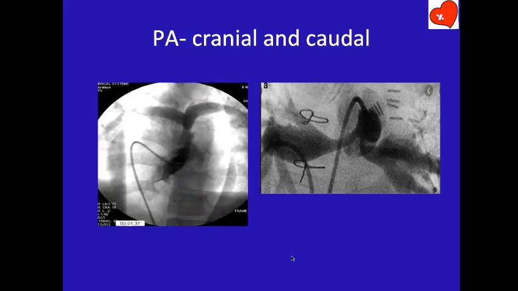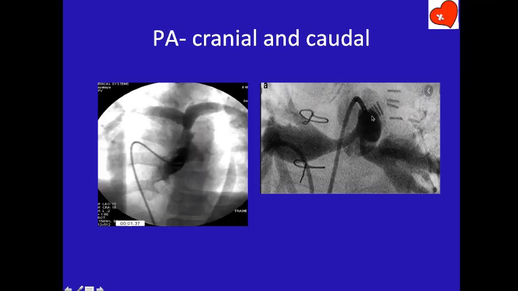Sometimes we may have to do caudal tilt. For example, here the cranial tilt is showing the PA bifurcation very well. But in a given case, in the bifurcation, sometimes you may get overlap, and here you get a caudal tilt. And you can see this. Can you see the bifurcation stenosis here? You can see the arteries in the hilum are so big, but the confluence is so stenosed here.